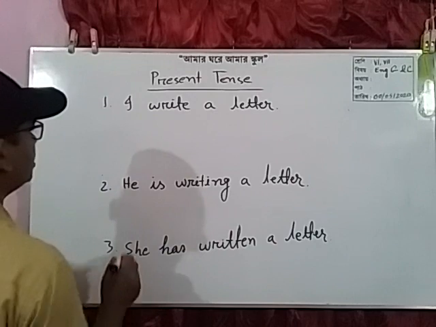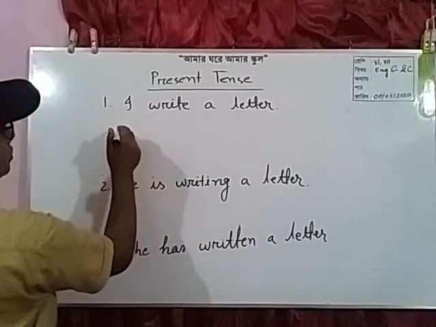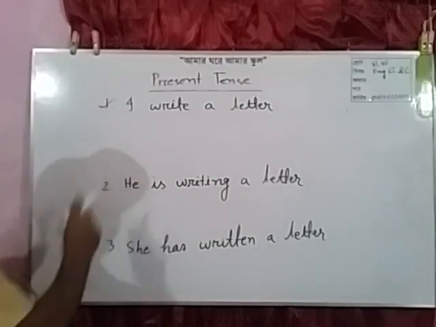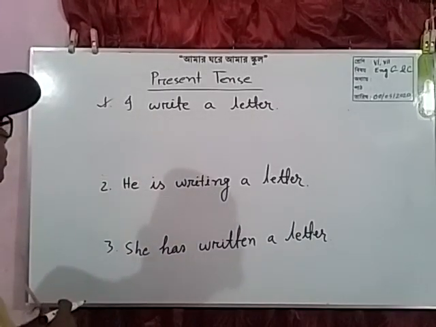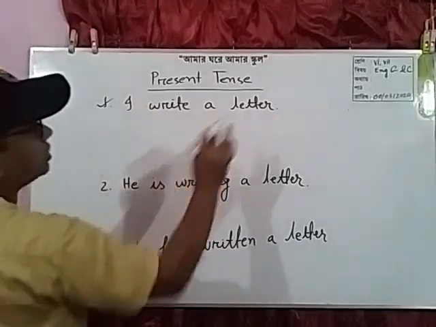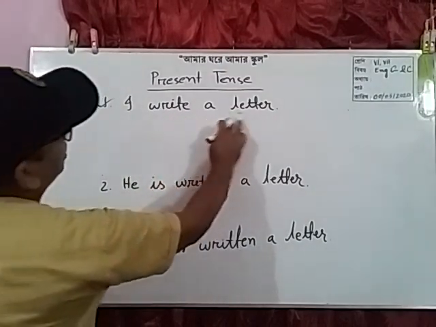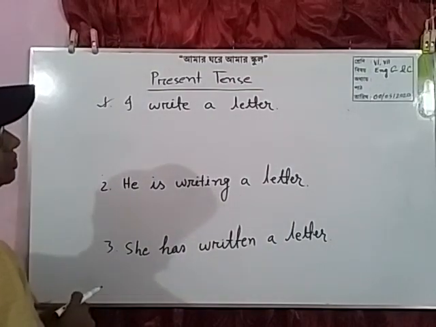Dear students, now come to the first sentence. In the first sentence, you can see this is an assertive sentence, and here is present indefinite tense.